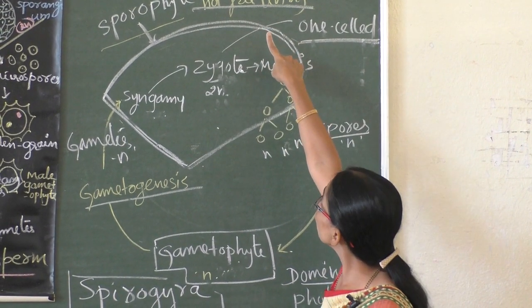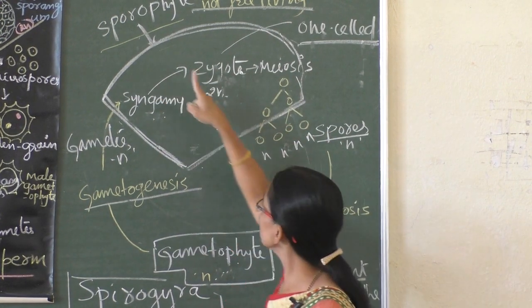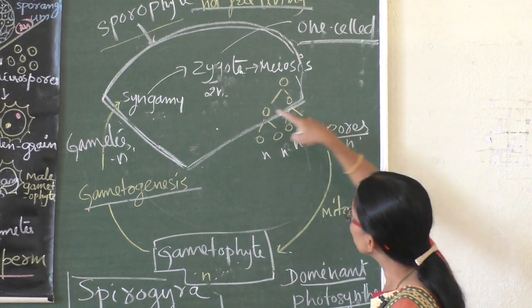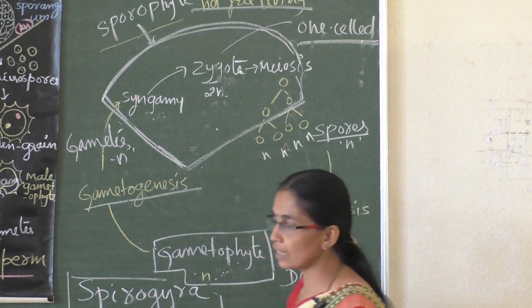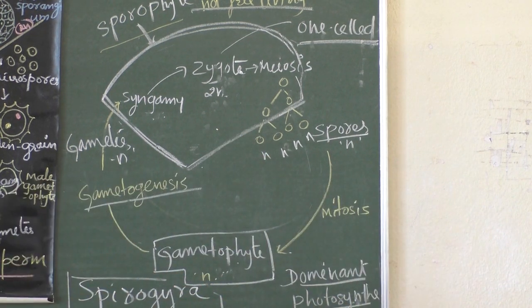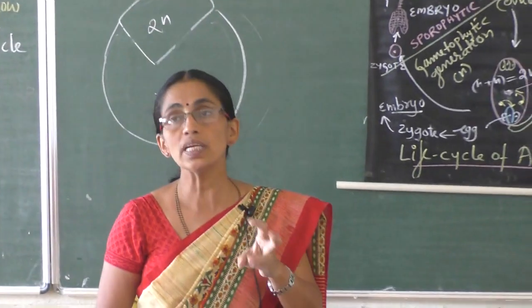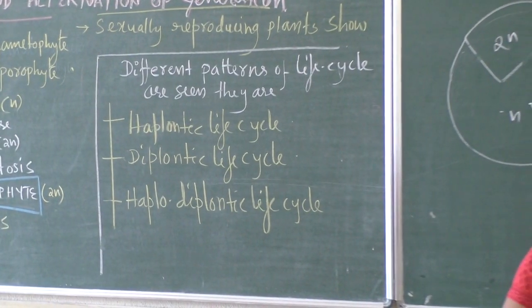It is dependent upon the gametophyte, it is the sporophyte, which is diploid. Since the major phase is gametophyte and the very small phase is sporophyte, this is called haplontic life cycle. In different plant groups we see three types of life cycles: haplontic, diplontic, haplodiplontic.